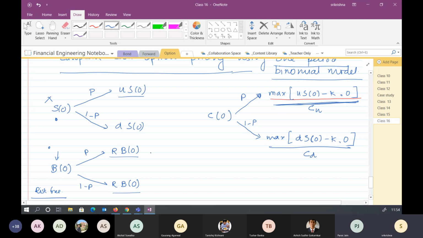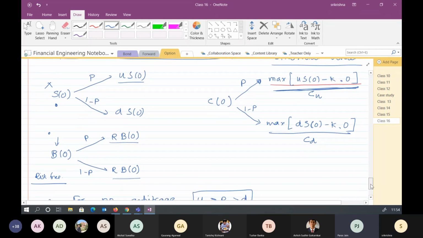And if I say that there is a 1 minus P probability that the prices would decrease by 5%, then D would be 0.95, a factor of 0.95. So U and D can be greater than 1 or less than 1. But R, capital R, will not be less than 1.